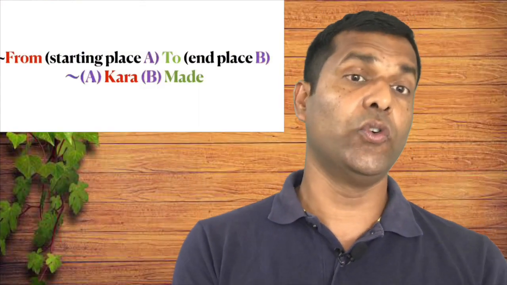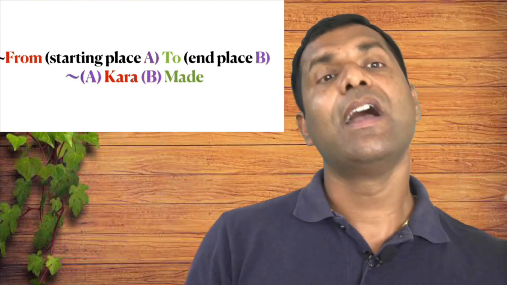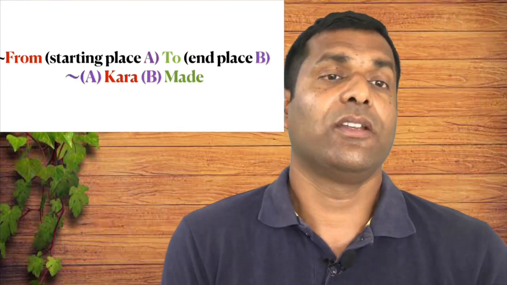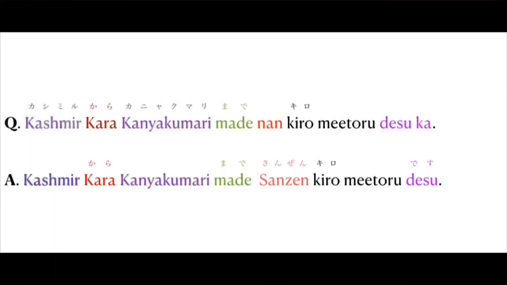It can also be used for location or position. For example, if you want to know the distance between Kashmir and Kanyakumari, how are you going to ask it? The question should be, sumimasen, Kashmir kara Kanyakumari made nan kilo desu ka?